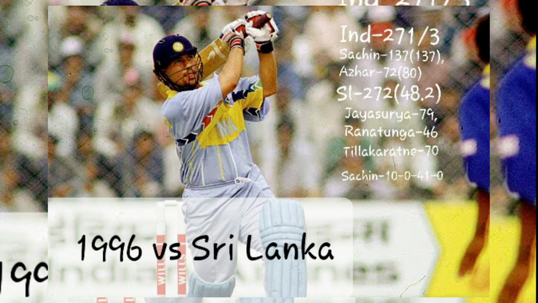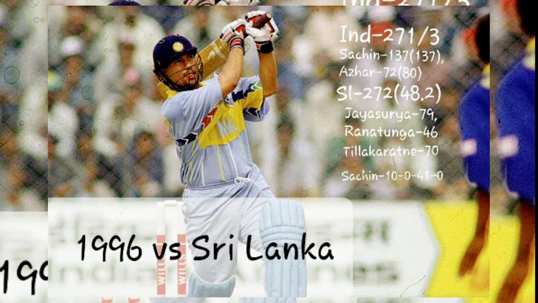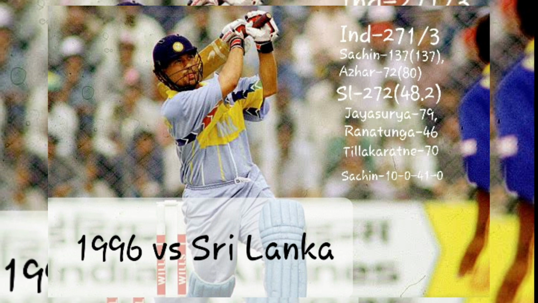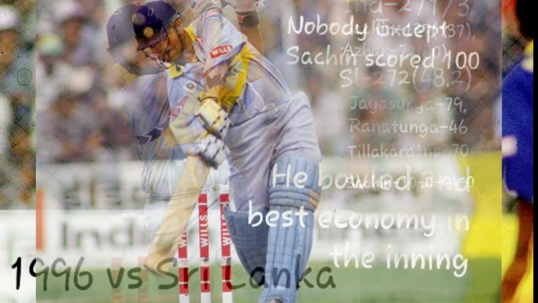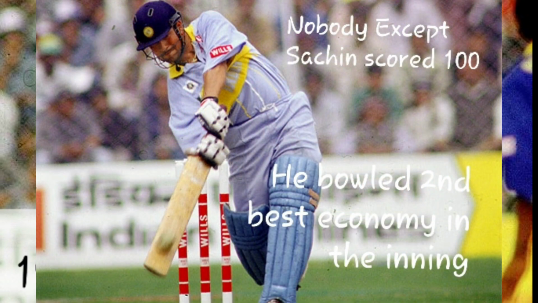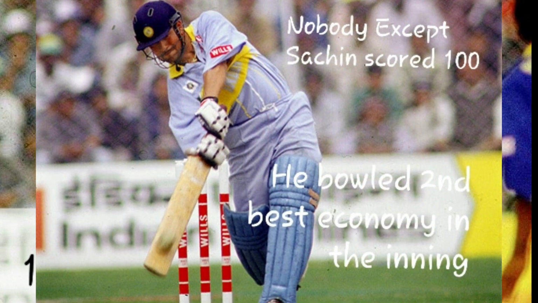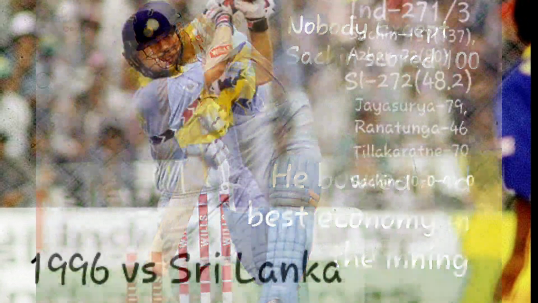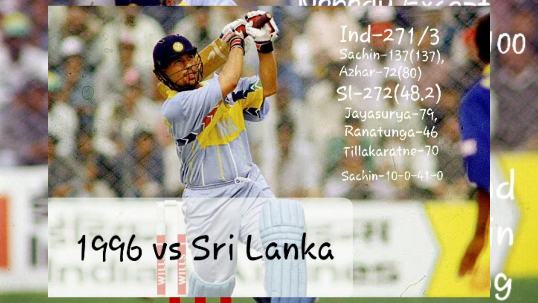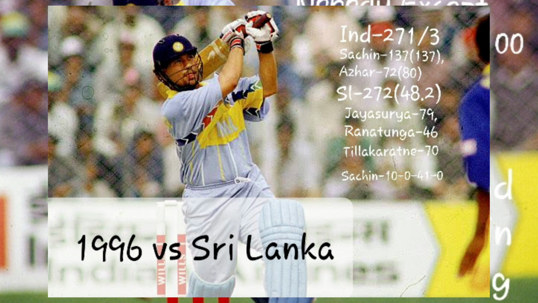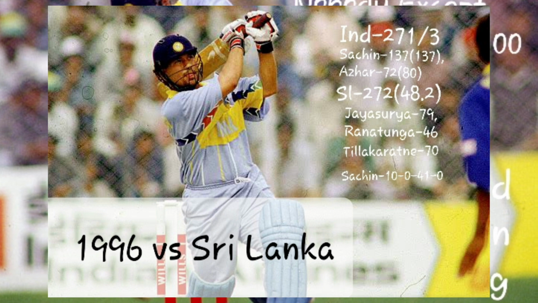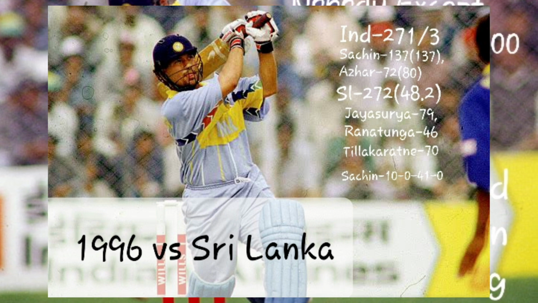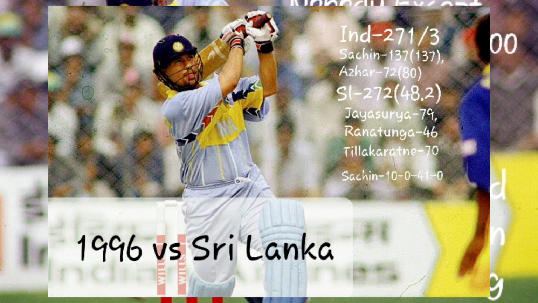India made 271 runs for 3 wickets and Sri Lanka chased it down easily with 272 runs in just 48.2 overs. As you can see, Sachin was the only 100 scorer in that match. He made 137 off 137 balls. Other than him, nobody was able to make a century on either side. And he was also the second best economy bowler on the Indian side.